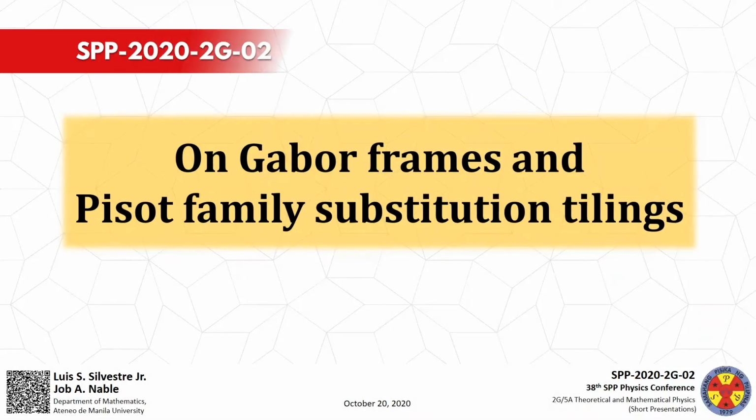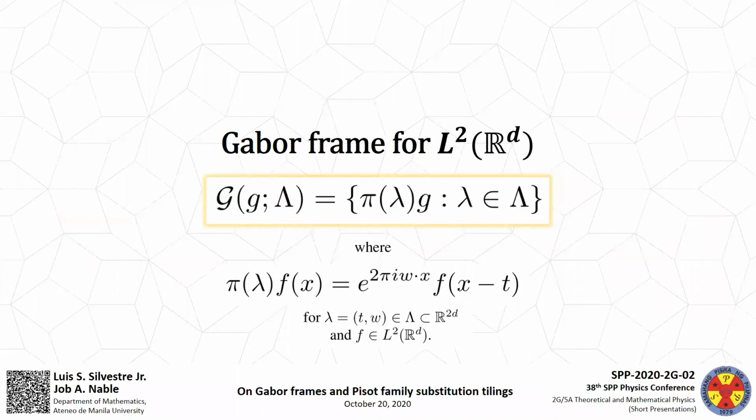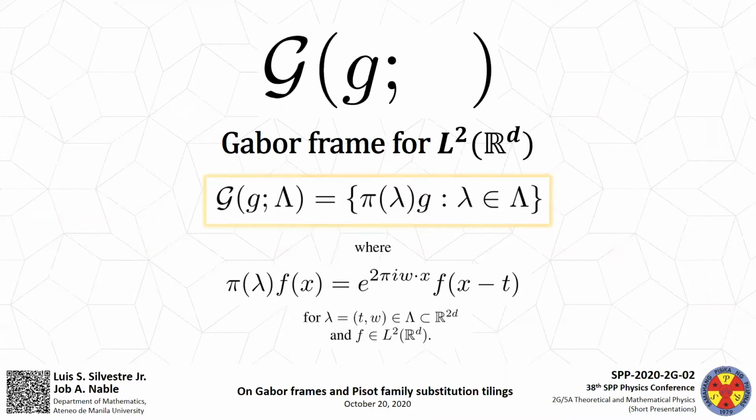On Gabor frames and Pisot family substitution tilings. Gabor frames for L2(R^d), which find significance in the theory of quantization and signal analysis, depend on two things: some window function g from L2(R^d) and some lattice Λ in R^2d.